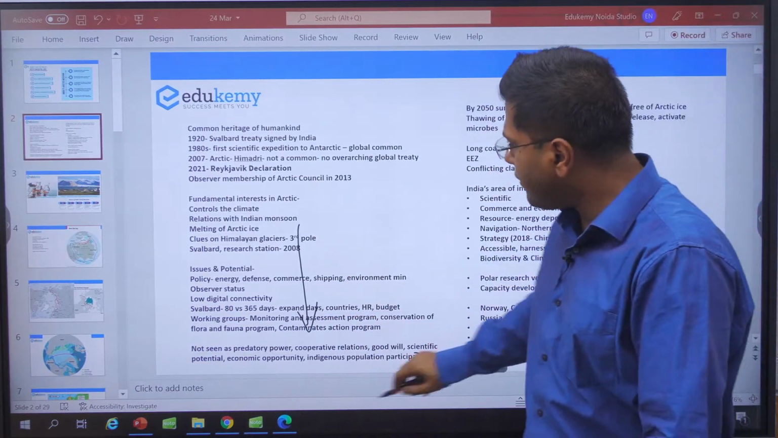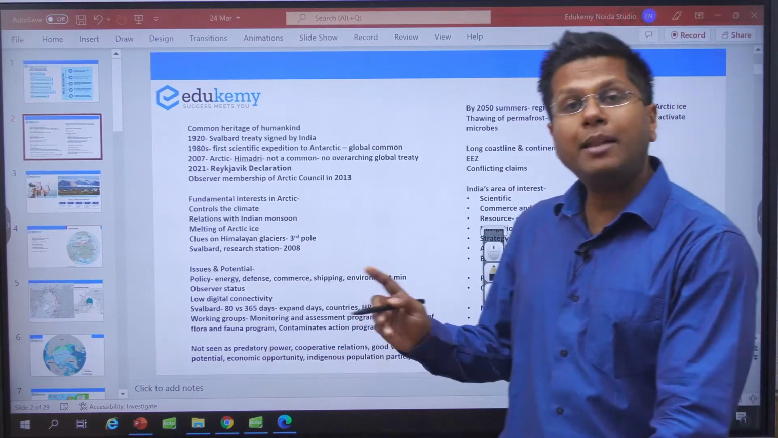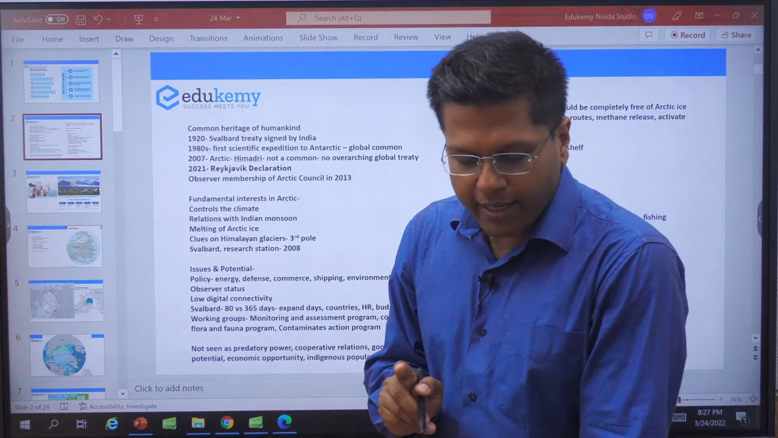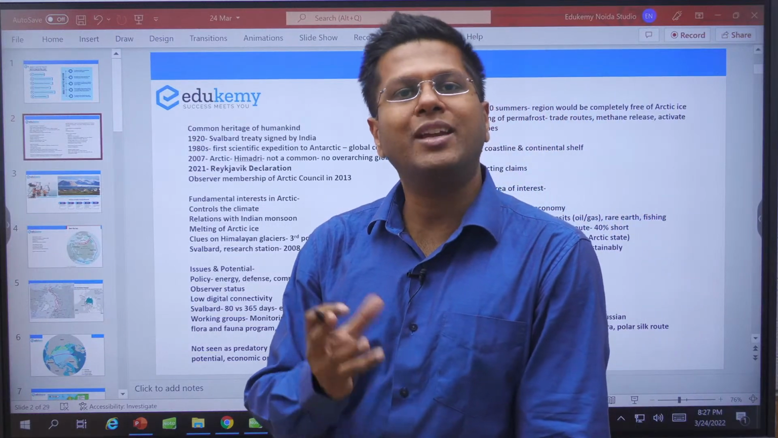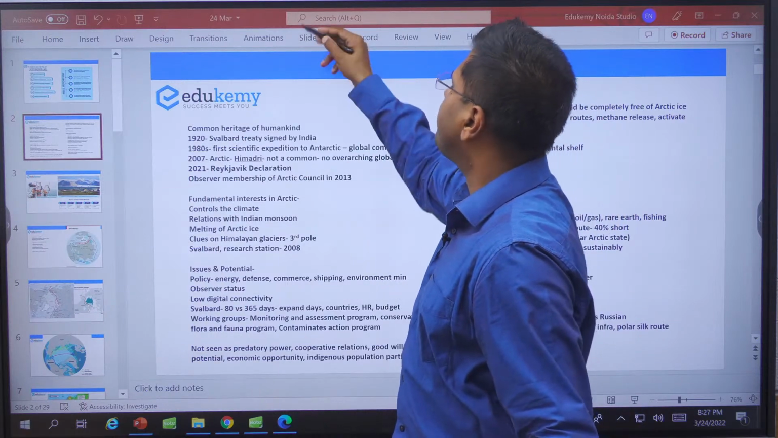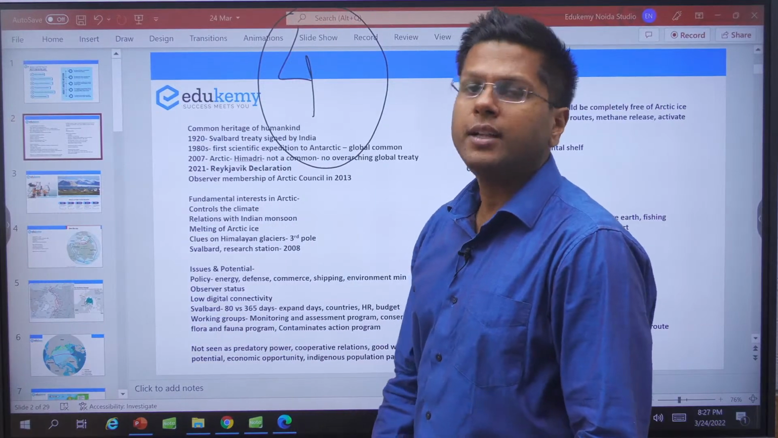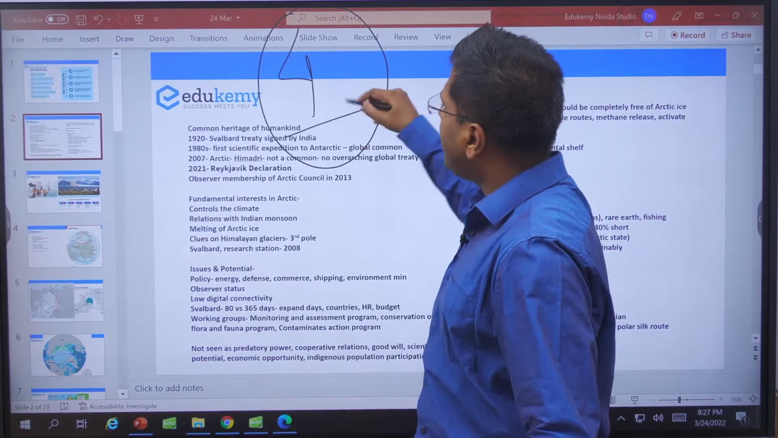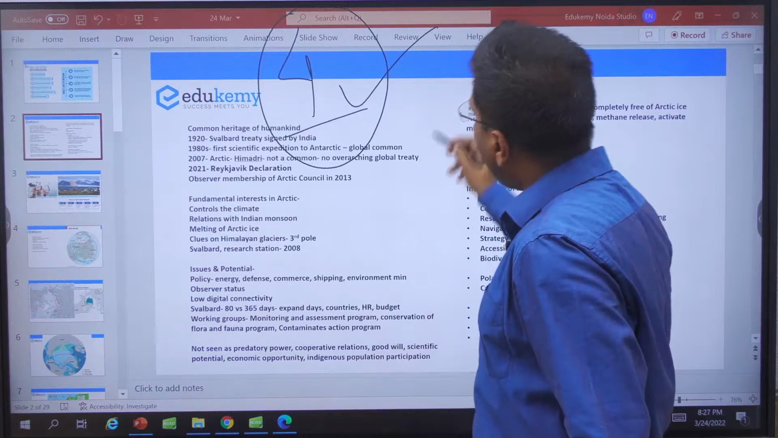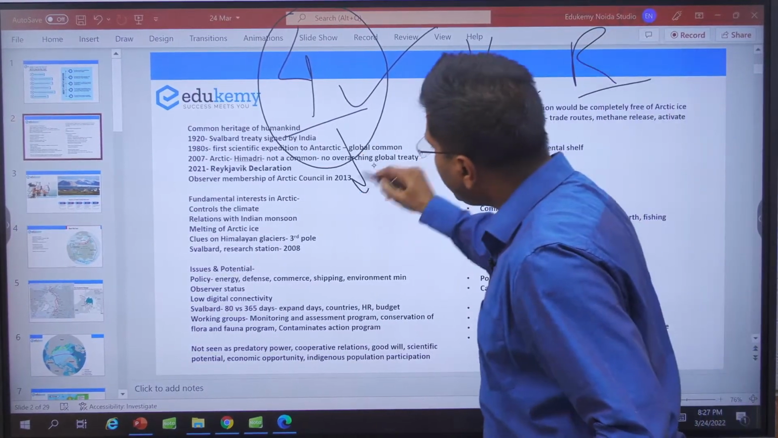They have scientific avenues, economic opportunities, and India also could help the indigenous population. See, India has huge experience of dealing with the indigenous population. This area here has around 4 million population. And out of 4 million population in the Arctic region, half of this population is Russian, right? And there are 40 ethnic groups.